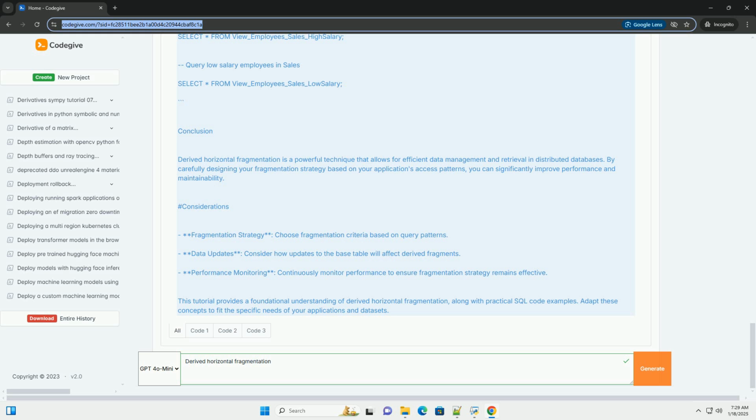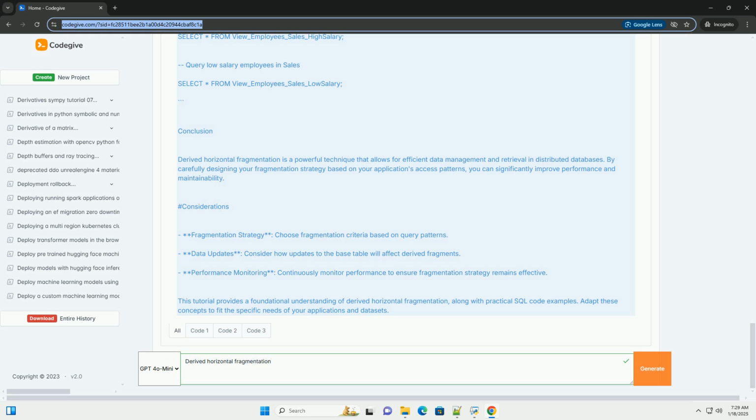You might want to manage these fragments in a way that allows you to query them easily. For example, you could create views for easier access. Querying the fragments. To query the derived fragments, you can simply use the views created.